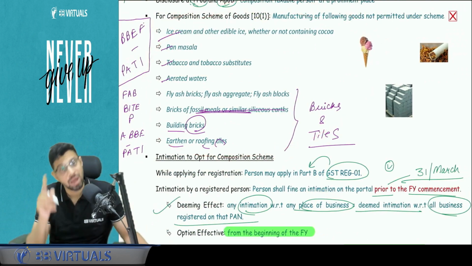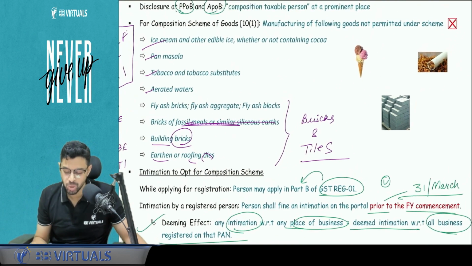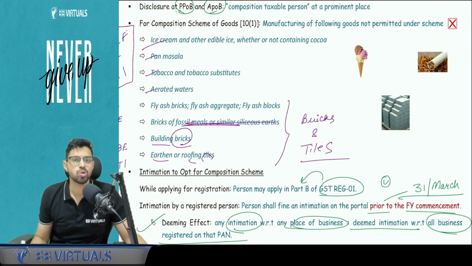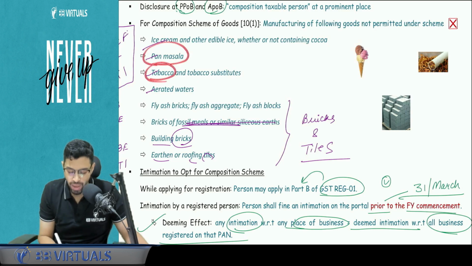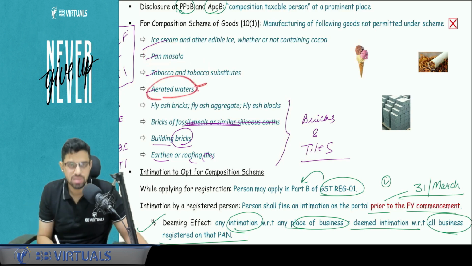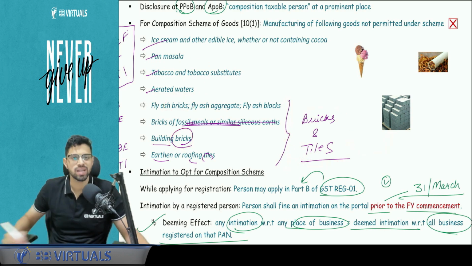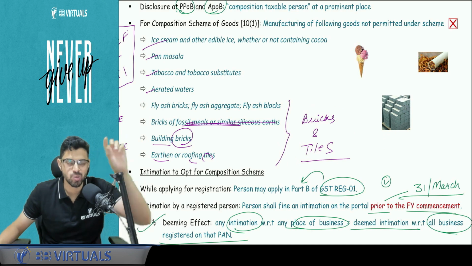So these are certain goods for which manufacturing is not permitted under the composition scheme. All these goods are those which your parents would have asked you to stay away from while you were growing up. Don't eat ice cream, you will catch cold. Okay, and any other edible ice. In Hindi we have this word chuski, right? The flavored ice. So you don't have to eat that. No ice cream, whether or not containing cocoa. Pan masala, tobacco, cigarettes and tobacco, aerated waters, soda and drinks. And here you can learn bricks and tiles. We used to say, please pay attention if any work is going on, a brick may fall on your head.